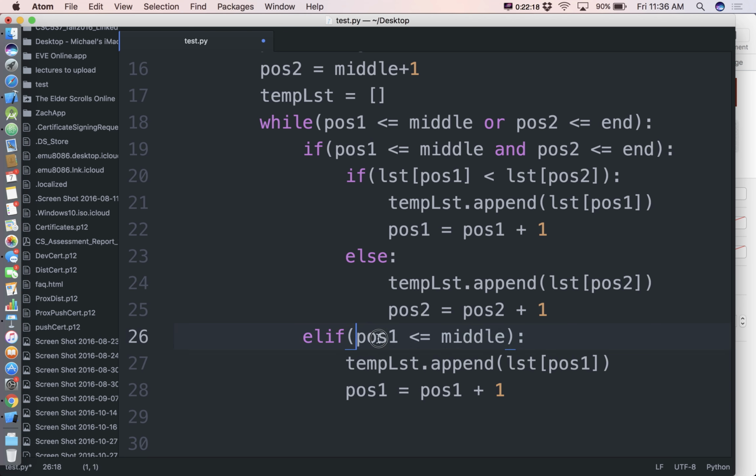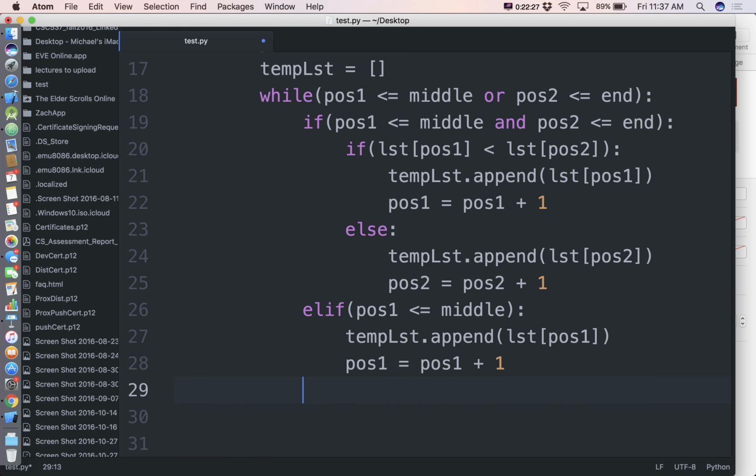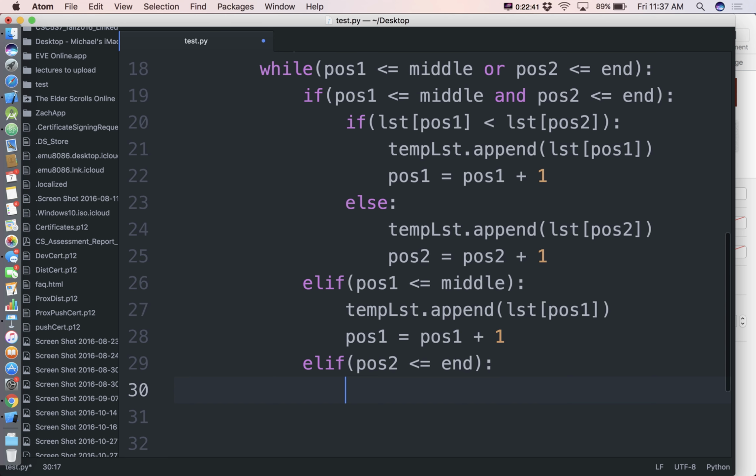So this says if pos1 was legal, default him to the winner. Then we can put an else here, or if you want to be explicit so you actually see the logic, we could say elif pos2 is less than or equal to end. Then do the pos2 is the winner stuff.